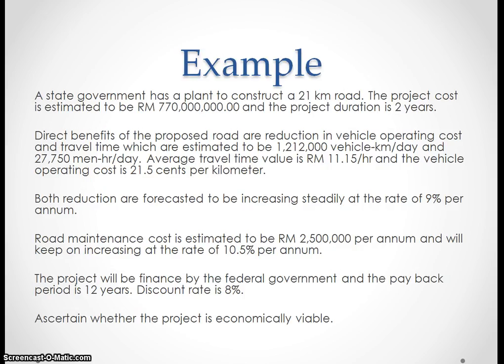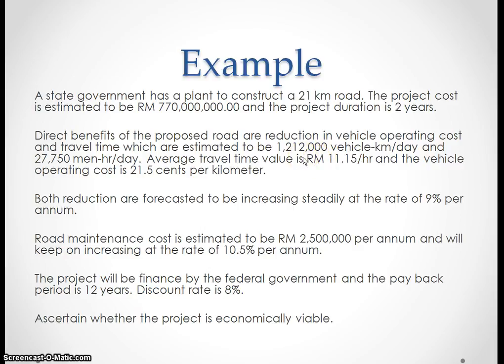So let's say this is an example. The state government has a plan to construct a 21 kilometer road. The project cost is estimated to be 770 million, and the project duration is 2 years. The direct benefits of the proposed road are reduction of vehicle operating costs and travel time, which are estimated to be